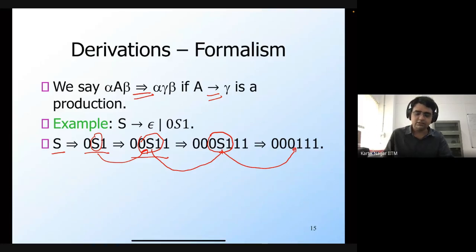So this is how you can use the production rules. We use the production rules from the head towards the body, and we can then apply a sequence of derivations in order to obtain strings which only consist of terminals, or the alphabet symbols, and this string would be in the language of the context free grammar.